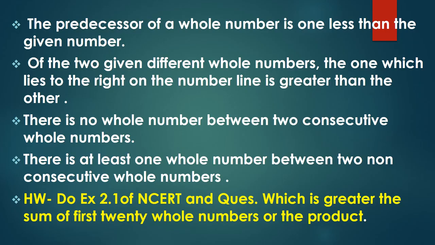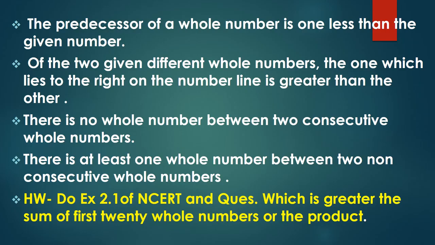Next, of two given different whole numbers, the one which lies to the right on the number line is greater than the other. Imagine the number line, and suppose the two whole numbers are 2 and 7.